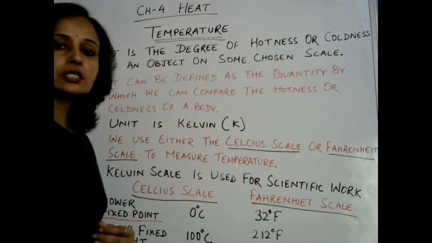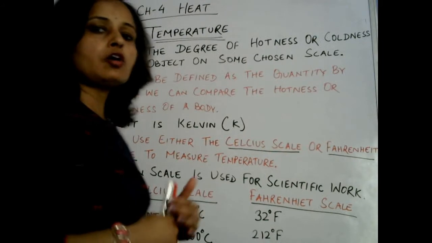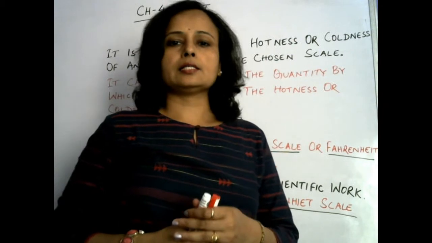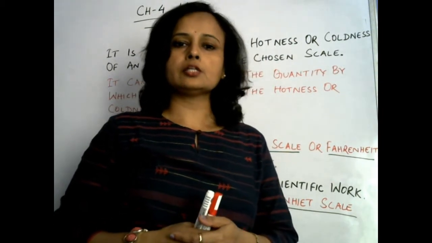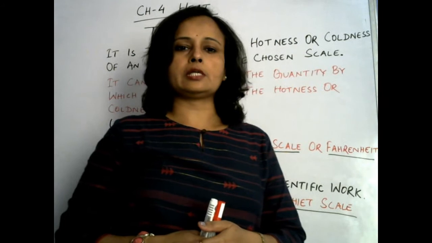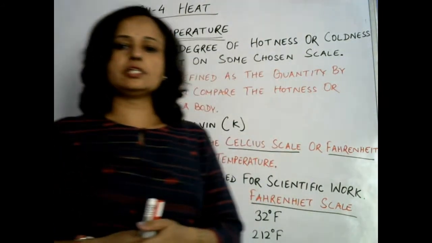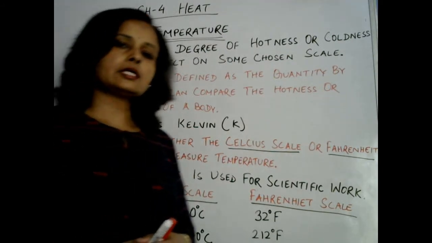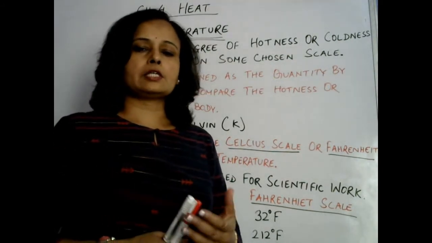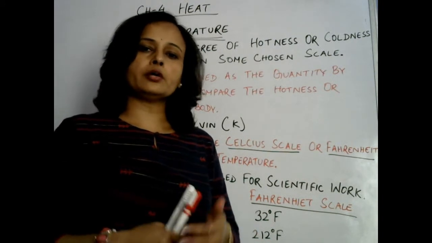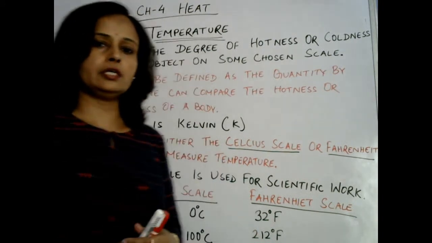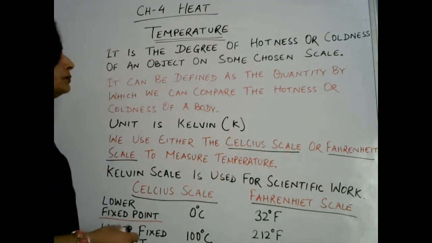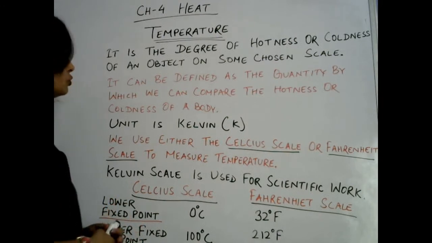So what is temperature? It tells us about the hotness or coldness of an object. It tells us how hot a substance is or how cold a substance is. This is the degree of hotness or coldness of a substance. That means it tells how much heat a substance has. It is not heat, but it measures heat. It tells in degrees how hot or cold a substance is.